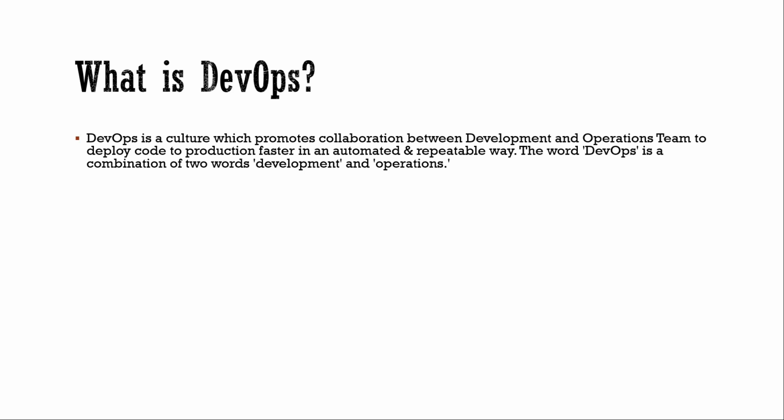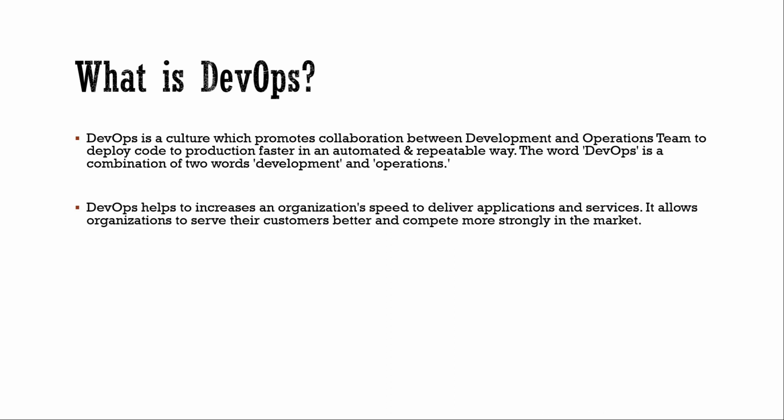The word DevOps is a combination of two words, development and operations. DevOps helps to increase an organization's speed to deliver applications and services. It allows organizations to serve their customers better and compete more strongly in the market.